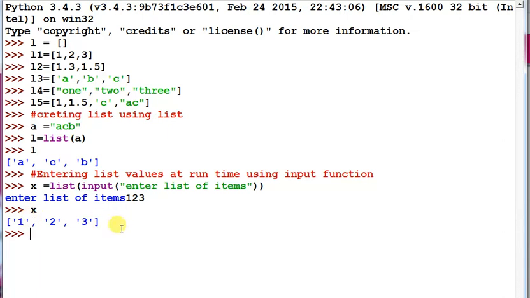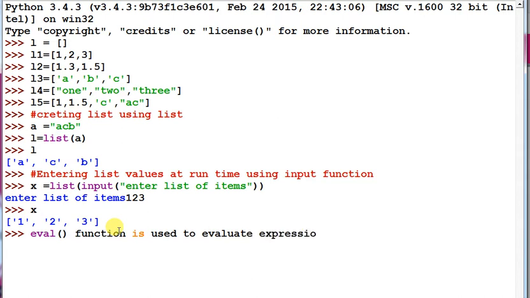So we can also use one function, that is the eval function. The eval function is used to evaluate an expression.